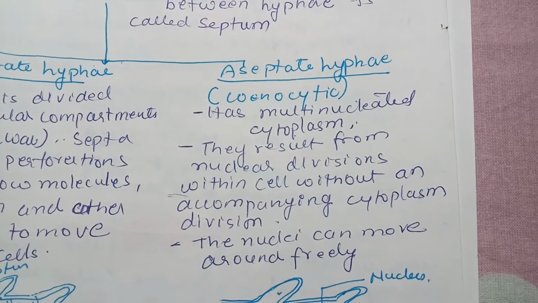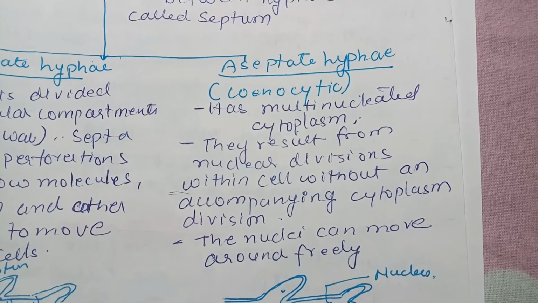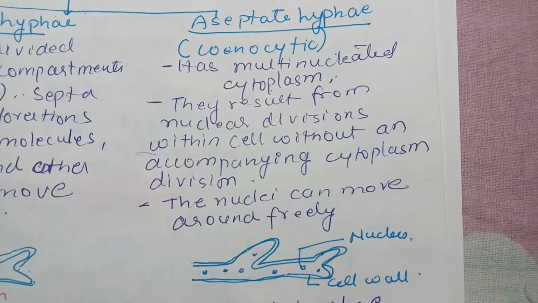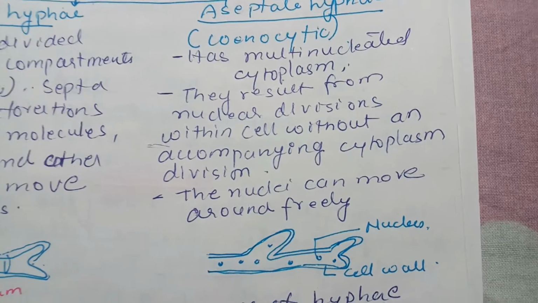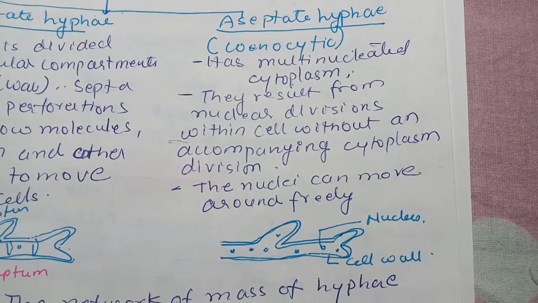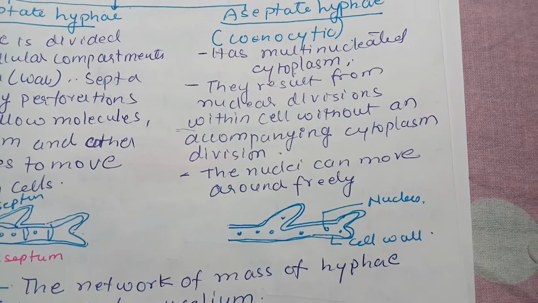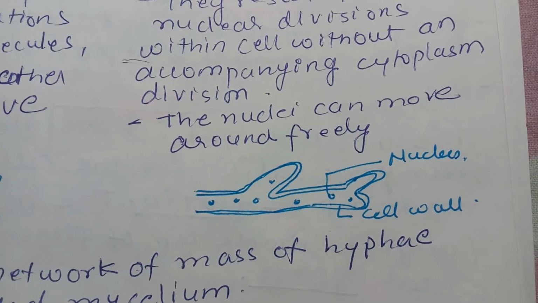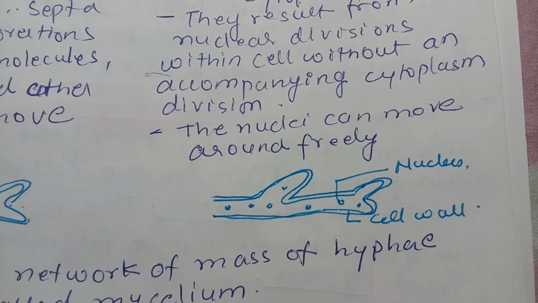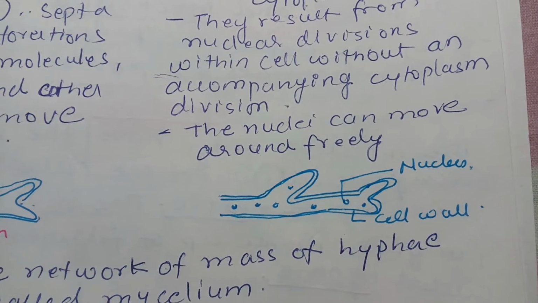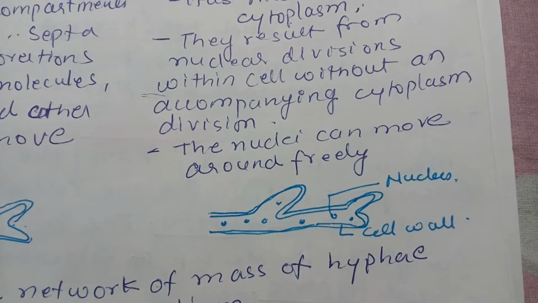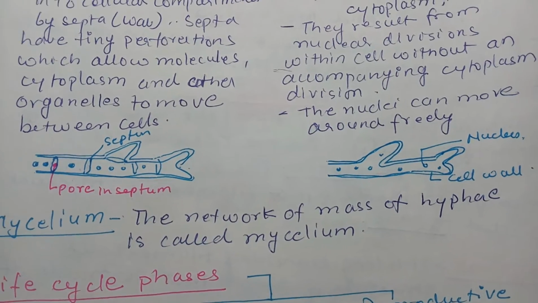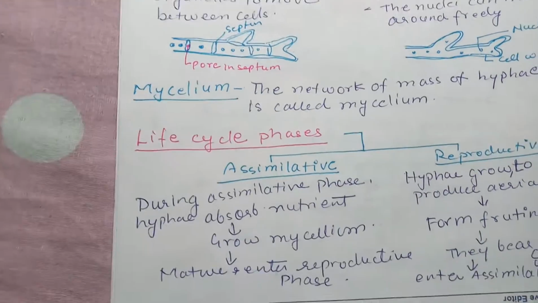Aseptate hyphae are also called coenocytic. They have multinucleated cytoplasm. They result from nuclear division within the cell without accompanying cytoplasmic division. The nuclei can move around freely, so the nuclei are scattered. There is no compartmentalization or septum within the hypha. Now what is mycelium? The network or mass of hyphae is called mycelium.